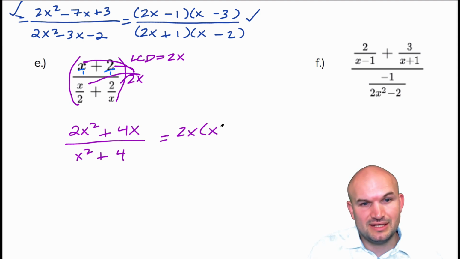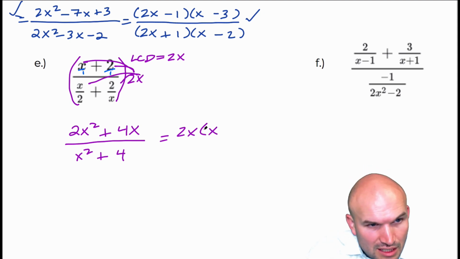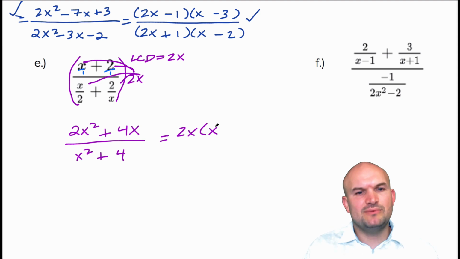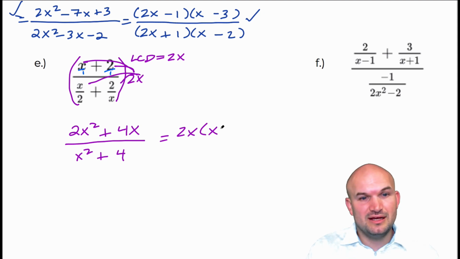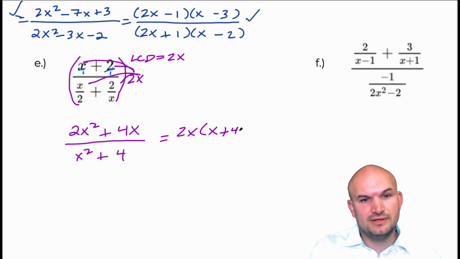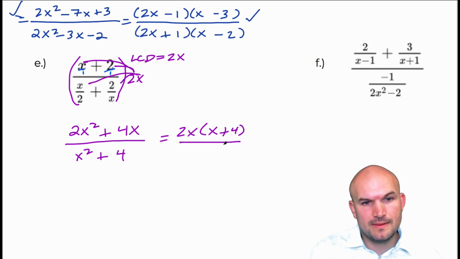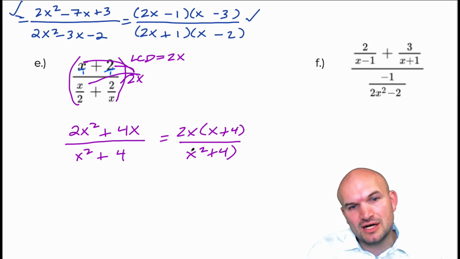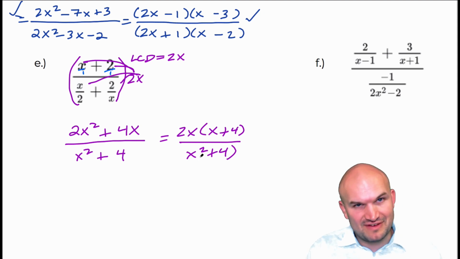However, what I see here, if I factor out a 2x, I'm left with an x plus 4. And then this would be an x squared plus 4. So it looks like they'd be factored out, but these are not exactly the same, so they would not divide out.